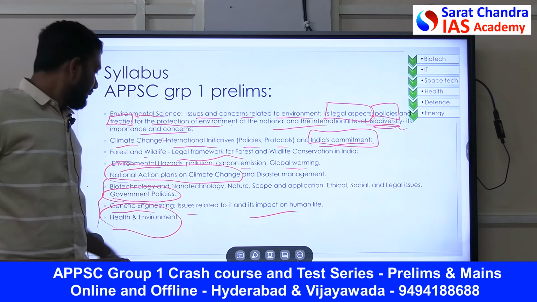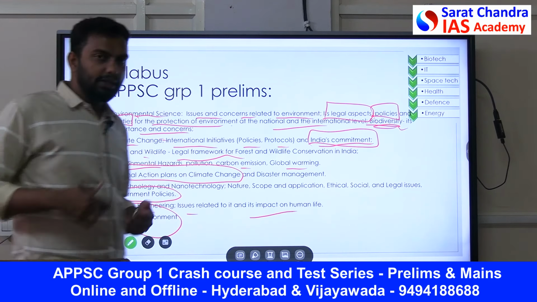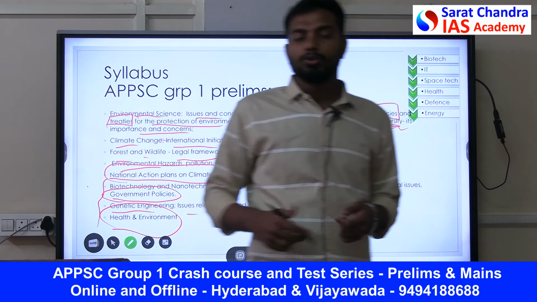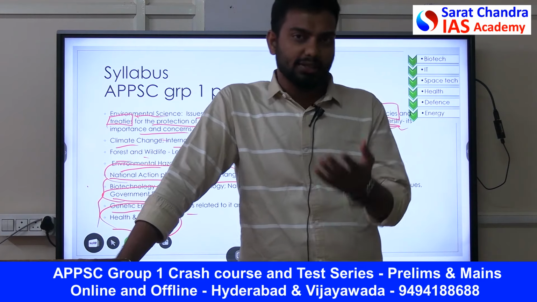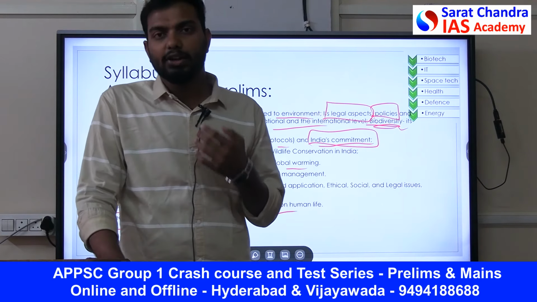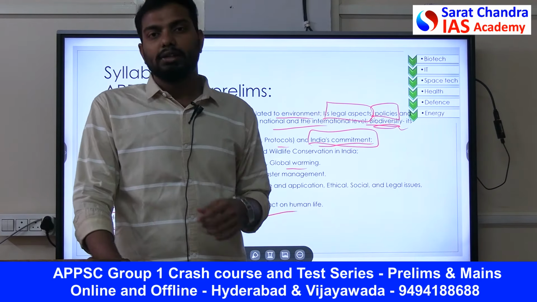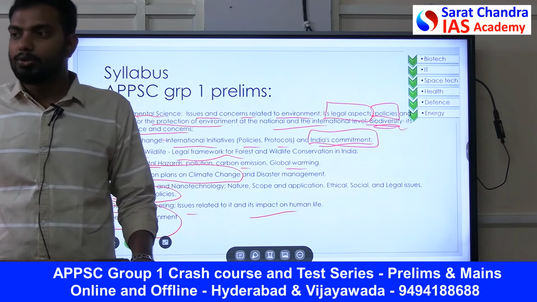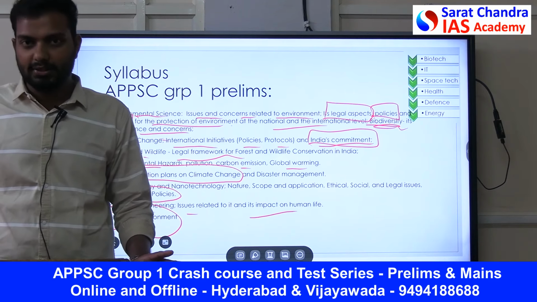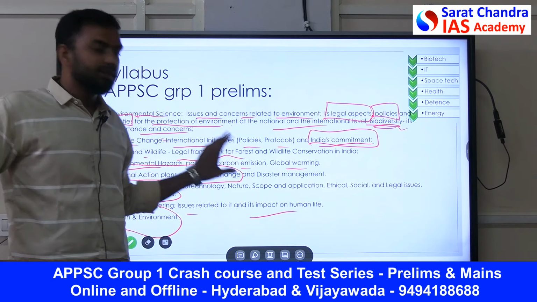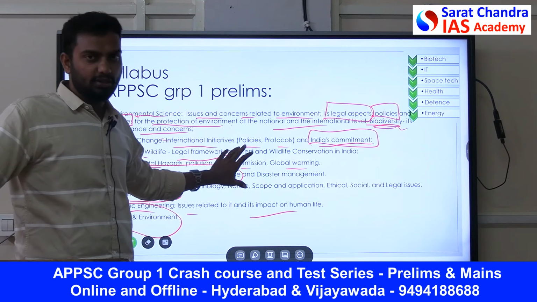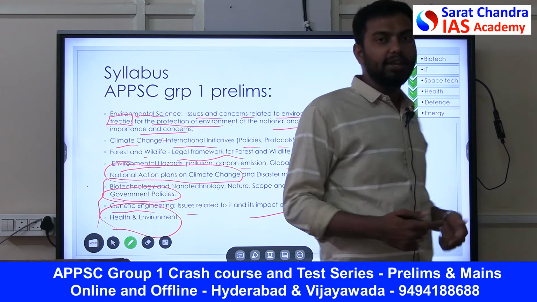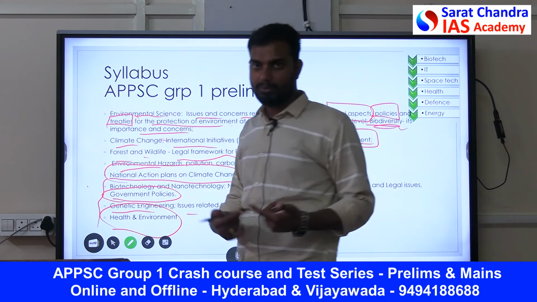So to club it overall, it is very simple. There will be 30 marks in APPSC. So if you prepare well, if you listen to these classes, or if you read all the course material, there is an assured guarantee that you will get 15 to 20 marks compulsory. So don't miss the classes, please attend all the classes, and this is a very rewarding area. Do not ignore this. Please do not ignore this. This is the area where you will get most of your marks, and this is the area which will help you the most in clearing your prelims.